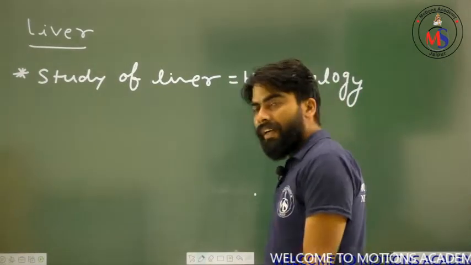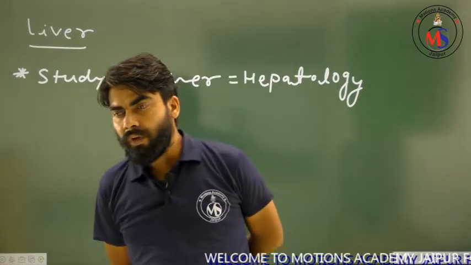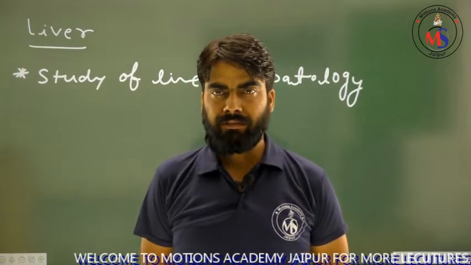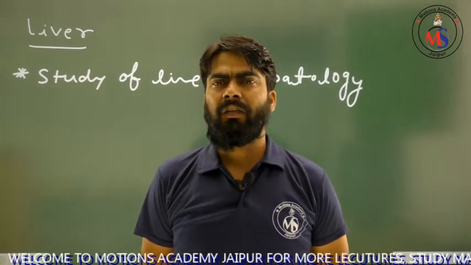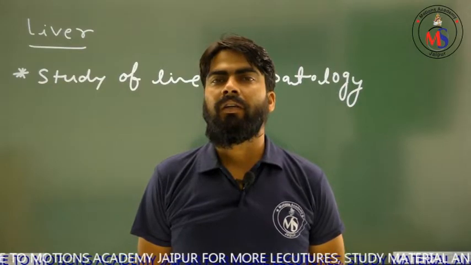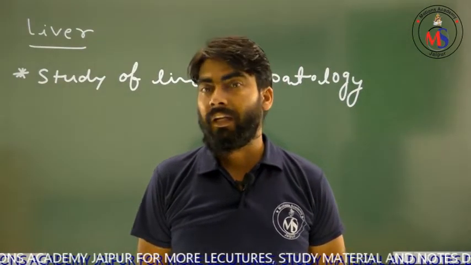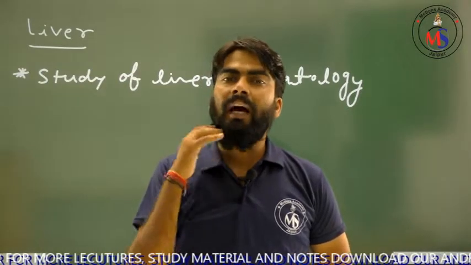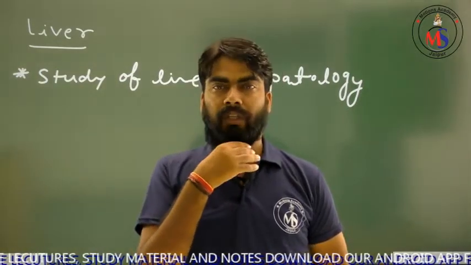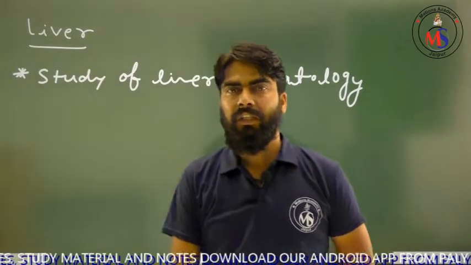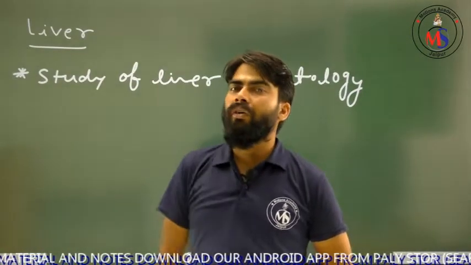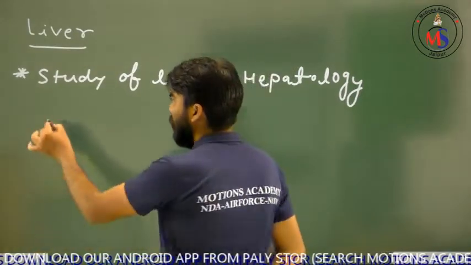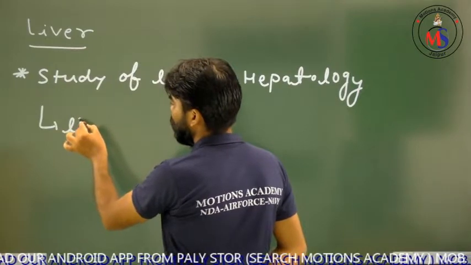Second question, dear friends, you know very well, which organ is the largest organ in the human body? I am asking, which is the largest organ in the human body? Then the answer should be what? Skin. Skin is the largest organ in the human body. But again, second question: the second largest organ in the human body. Okay, then liver is known as two things.